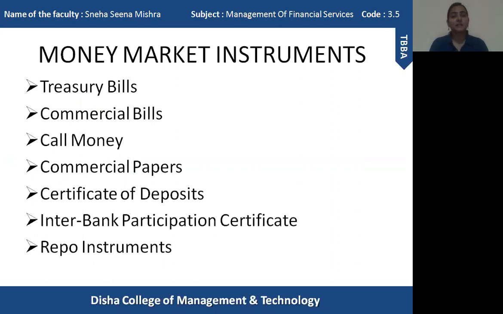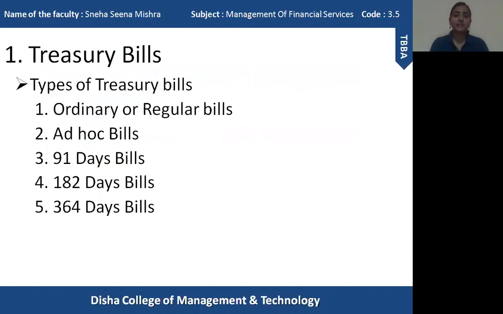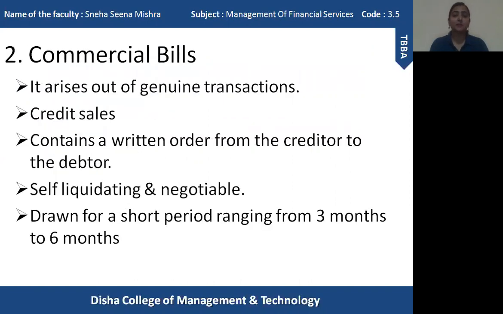So these are the 7 money market instruments: treasury bills, commercial bills, call money, commercial paper, certificate of deposit, interbank participation certificate, and repo instruments. So these are the 7 important money market instruments which I am going to discuss. In the previous session, as I have already said, I explained only about treasury bills. In this session, I am going to explain about commercial bills.